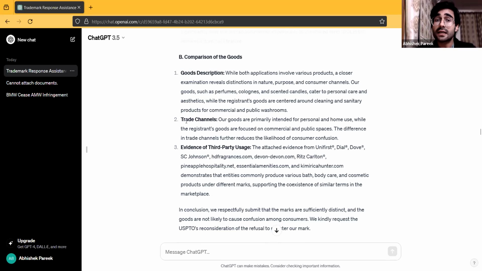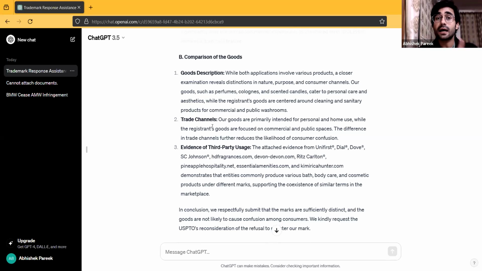Trade channels. Trade channels is another very important element which one has to consider. Trade channels means where exactly are you selling your products? On which counters, in which kind of shops are you selling your products? Are the two products going to be sold in the same kind of settings? Are both the products going to be sold in, let's say, a grocery store? Or are both the products going to be sold in car showrooms? So like this, you have to consider that.